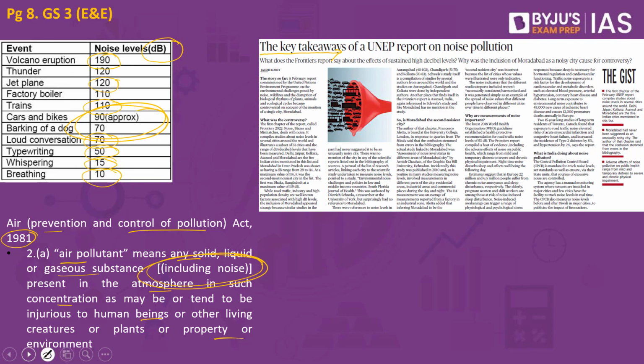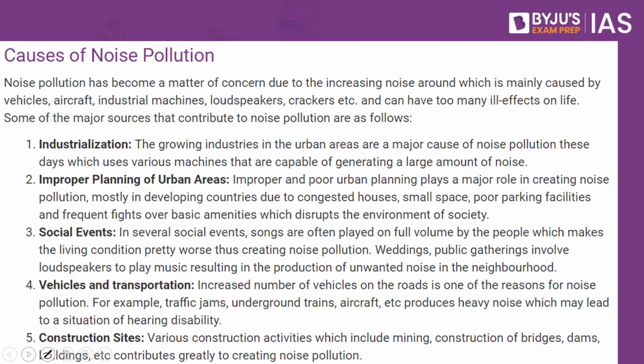So what are the sources of pollution? When we speak about the sources or causes of noise pollution, we can break them down into two important sources. One is what is called as the industrial sources. The other is the non-industrial sources. What are these industrial sources? Those sounds or the noise pollution which emanates from the industries is what is called as the industrial sources.